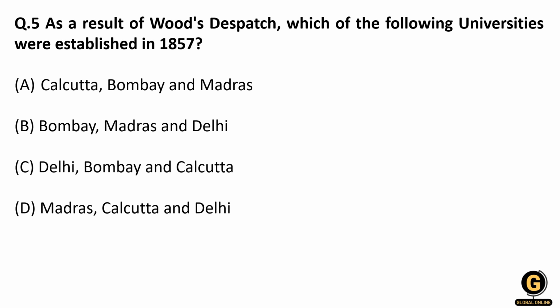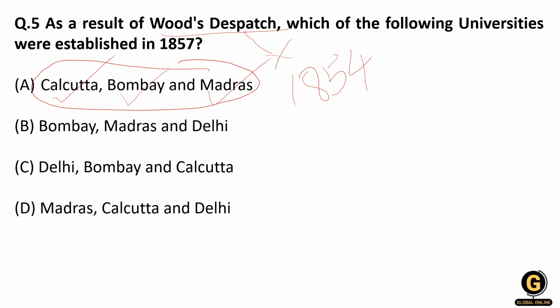As a result of Wood's dispatch, which of the following universities were established? Wood's dispatch came in the year 1854, and they recommended English to be the language of instruction in the universities, and they recommended that 3 universities, namely Calcutta, Bombay and Madras, should be formed. They recommended in 1854, and they were established in the year 1857. So the correct answer is Calcutta, Bombay and Madras.